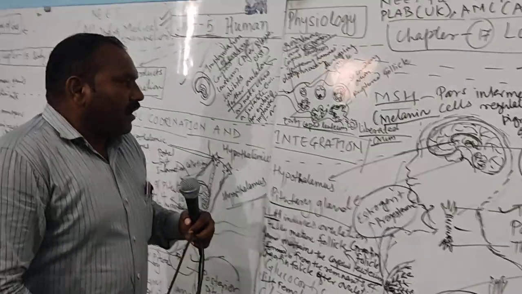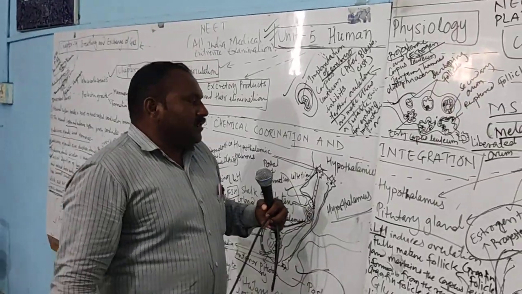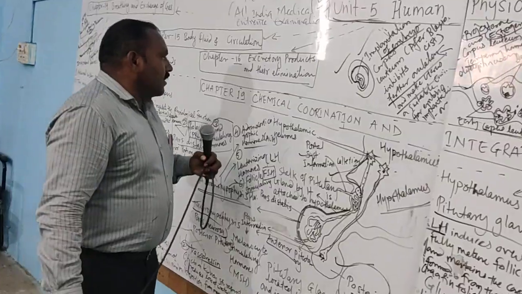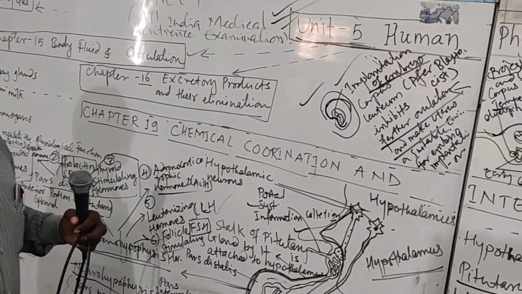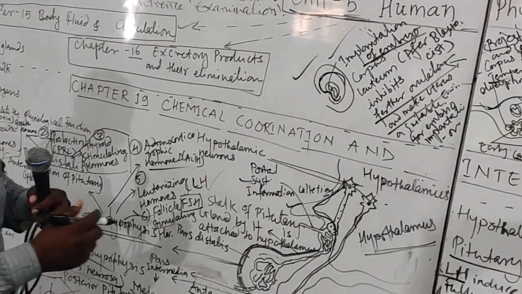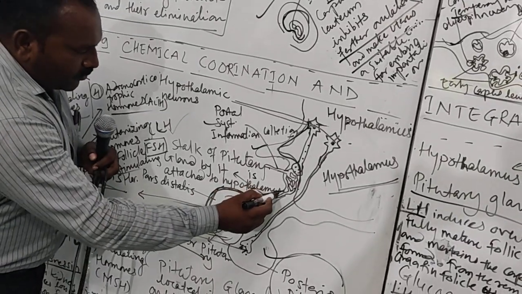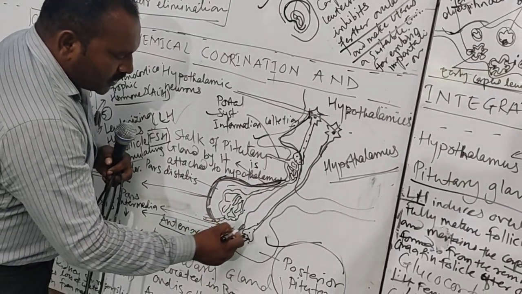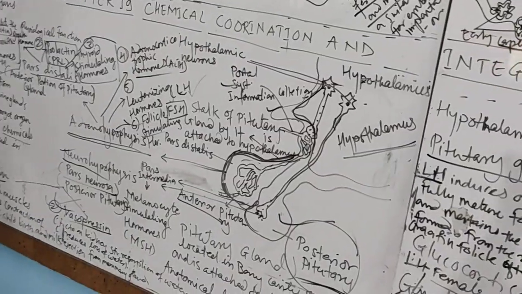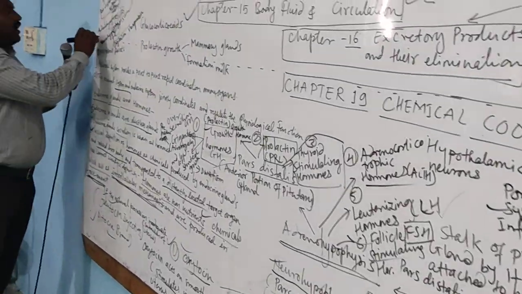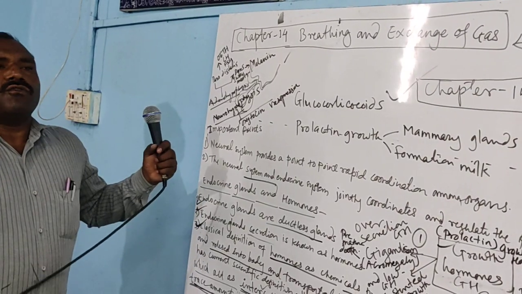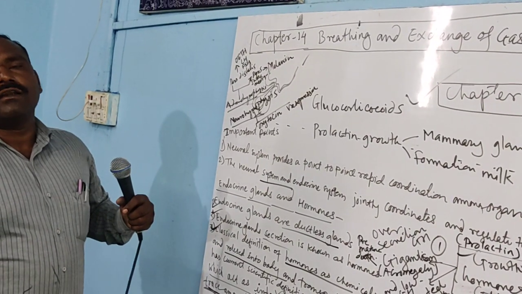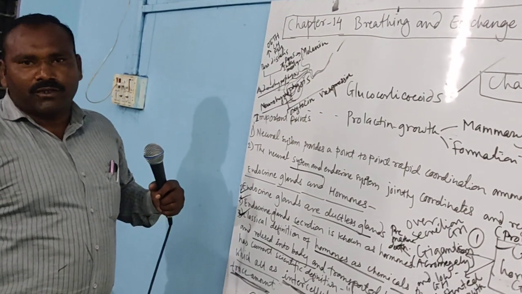Now we are going to talk about chapter 19, the portion on human physiology, in which the human pituitary gland is a master gland, and it is divided into two regions. These two regions are divided on the basis of the way the hormones are synthesized and reach the pituitary gland from the hypothalamus.